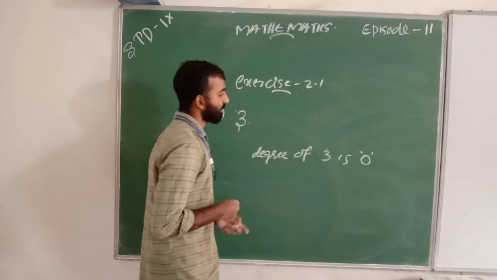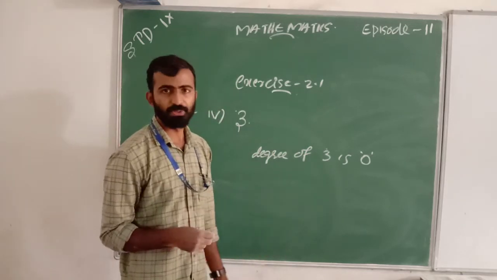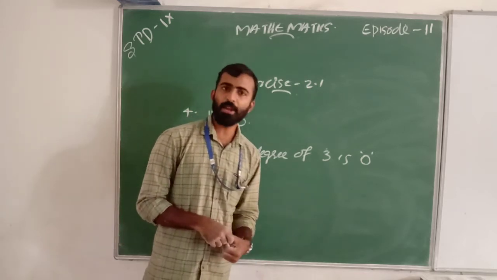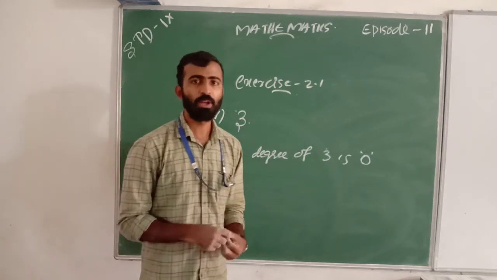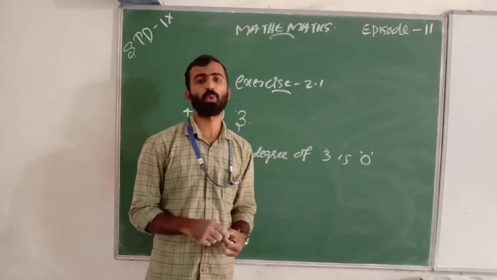Degree of 3 is 0. Why? Because 3 is a non-zero constant polynomial, so its degree is 0.